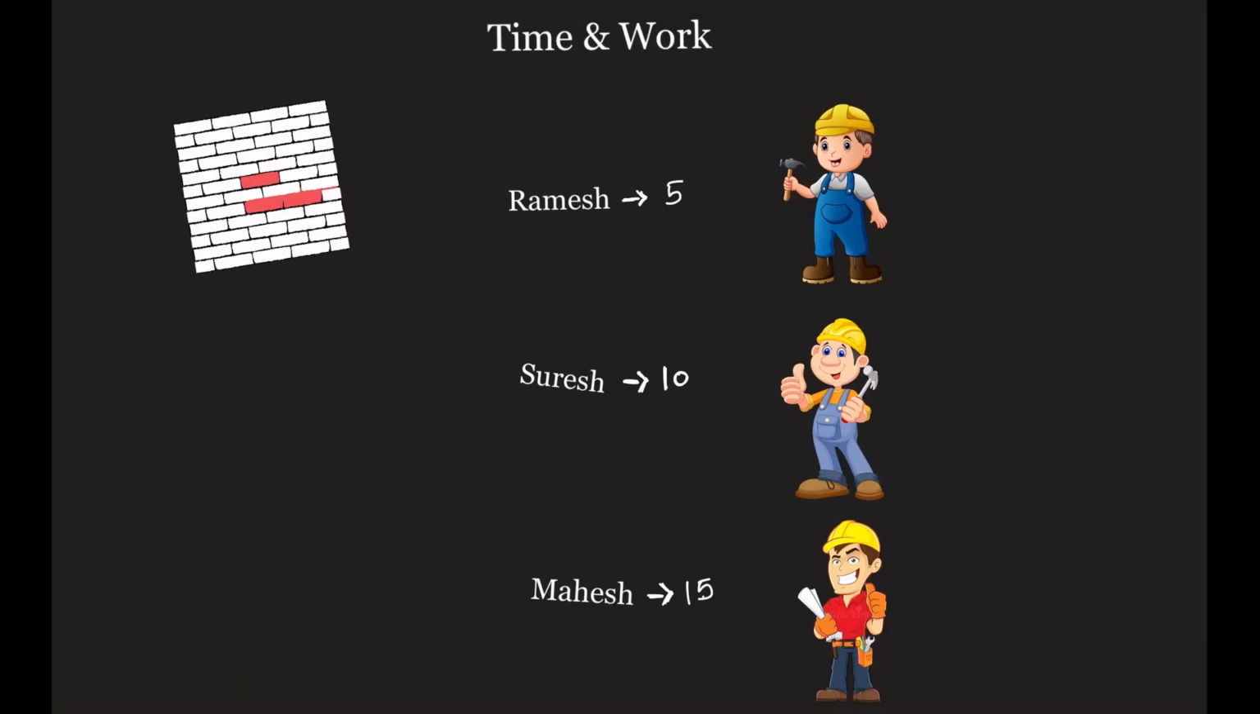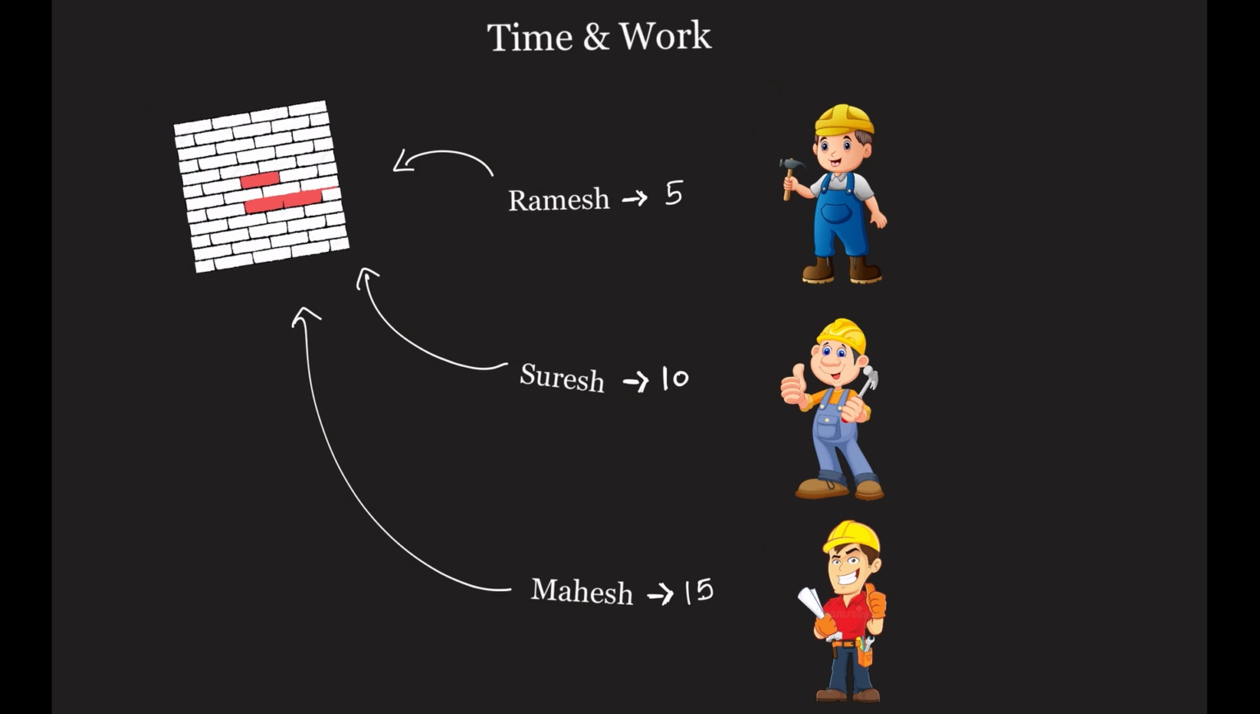Solve the same problem which we saw in the earlier video by the reciprocal method. Okay, so I'm being given the same condition here. Ramesh can make this wall working alone in 5 days. Suresh working alone can make this wall in 10 days, and Mahesh working alone can make the same wall in 15 days. So now when all the three work together, how many days will be required to make this wall?